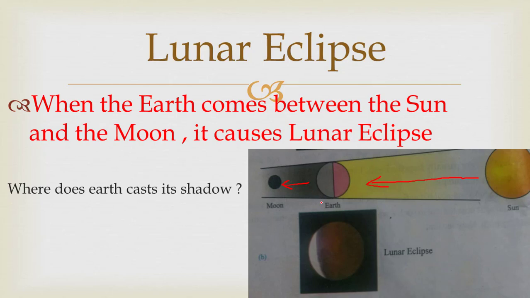Do you know where the earth casts its shadow? Yes, very right. Earth casts its shadow on the moon so that sunlight could not reach the moon. This is called lunar eclipse. Okay, for better understanding, we will see a video so that you can easily understand and comprehend the topic of lunar eclipse and solar eclipse.